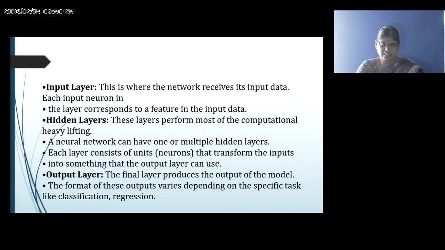Next layer is the hidden layer. The hidden layer performs most of the computational heavy lifting. A neural network can have one or multiple hidden layers. Each layer consists of units, that means neurons, that transform the inputs into something that the output layer can use. The final layer is the output layer. The layer produces the output of the model. The format of this output varies depending on the specific task, like classification and regression.